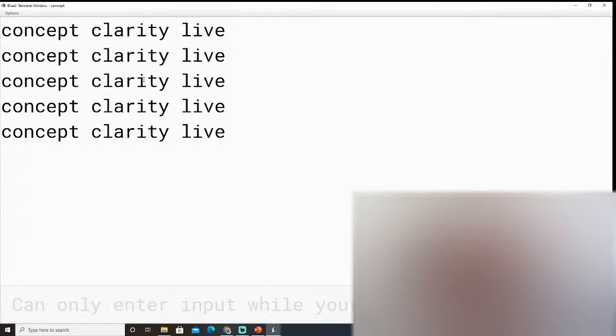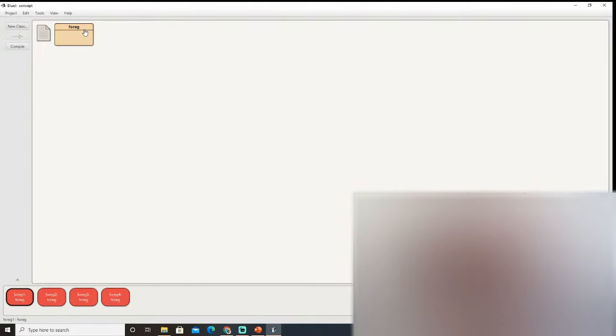So you can see we need "concept clarity live" to be written 5 times. Just count. Is it 5 times? 1 time, 2 time, 3 time, 4 time, 5 time. So it means our for loop ran perfectly. Okay, so this is how your object's been created.